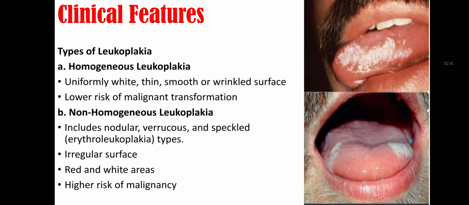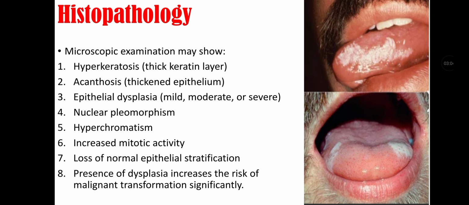Homogeneous leukoplakia, there is uniform white, thin, smooth, or wrinkled surface. There is lower risk of malignant transformation in case of homogeneous leukoplakia. Second is non-homogeneous leukoplakia, that includes nodular, verrucous, and speckled types, that is also called as erythroleukoplakia. It has irregular surface, red and white areas, and higher risk of malignancy.